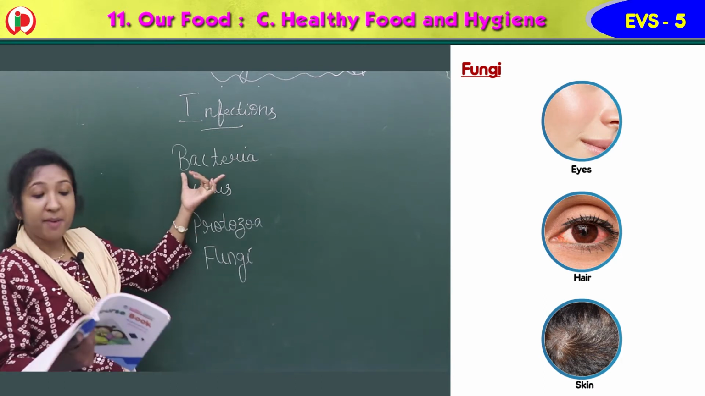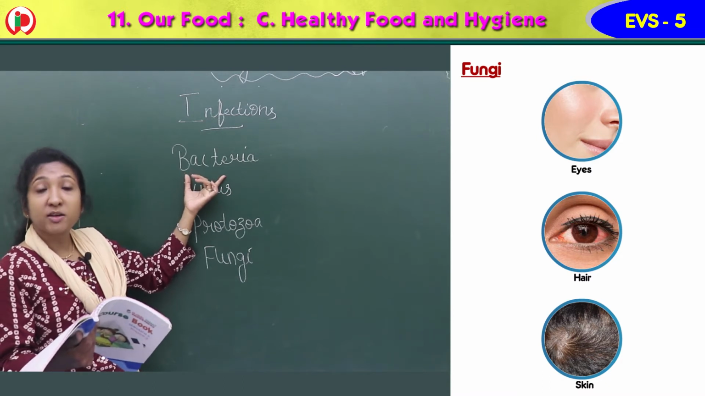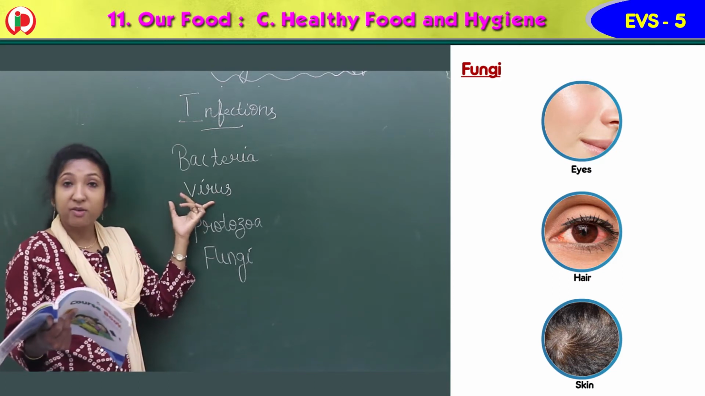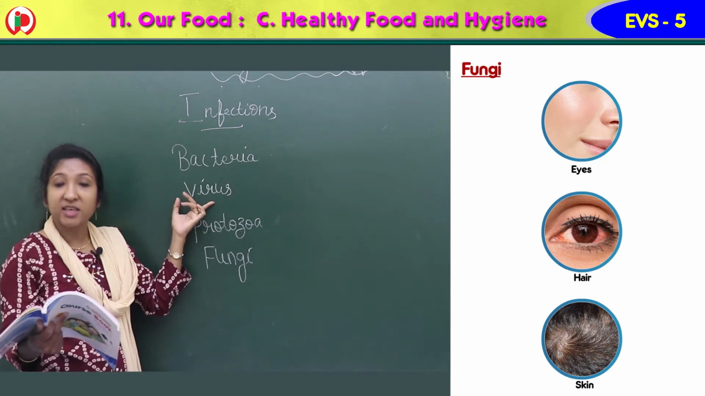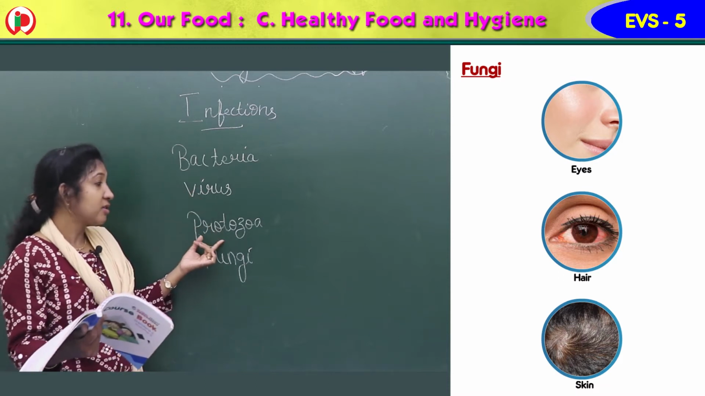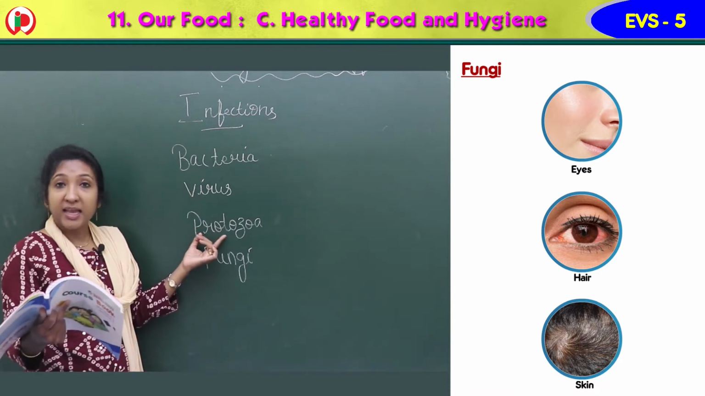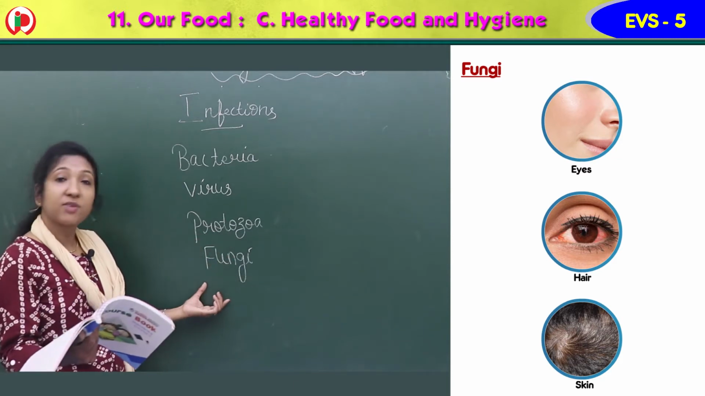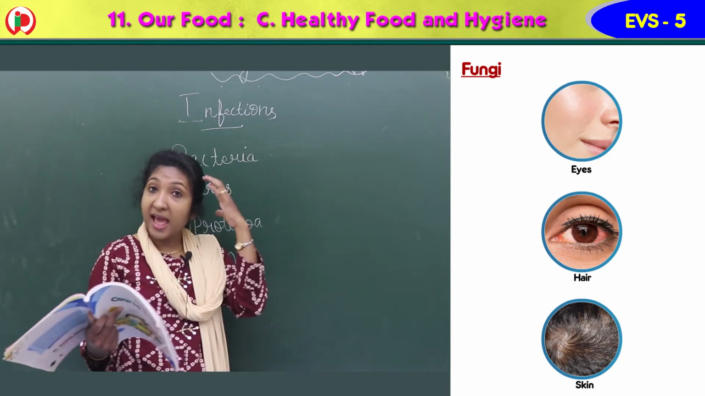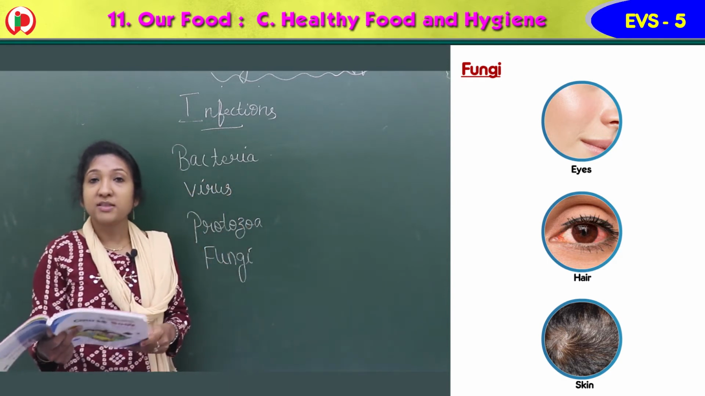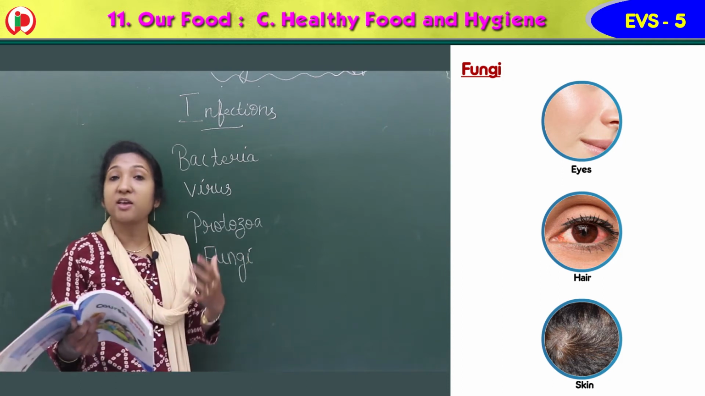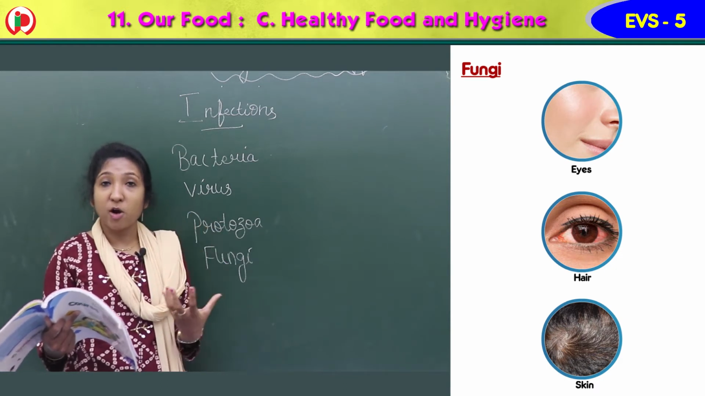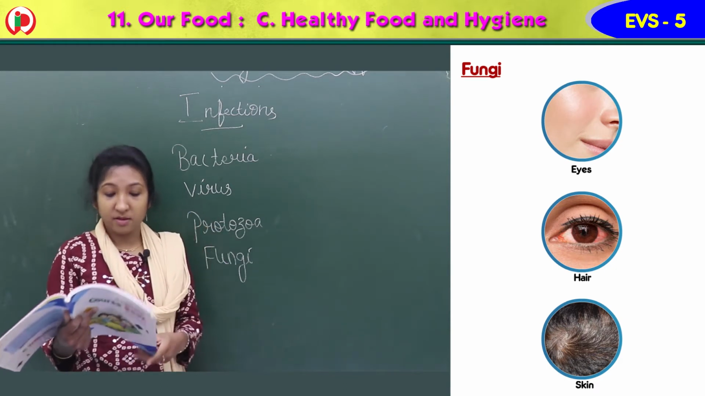Diseases caused by bacteria are typhoid, tuberculosis, cholera, pneumonia, etc. Diseases caused by virus are common cold, flu, chickenpox, measles, etc. Diseases caused by protozoa are malaria, amoebic dysentery, sleeping sickness, etc. And fungi mostly affect our skin, hair, and eyes. So these are the diseases caused by these microorganisms. Microorganisms means germs which enter our body and cause diseases.